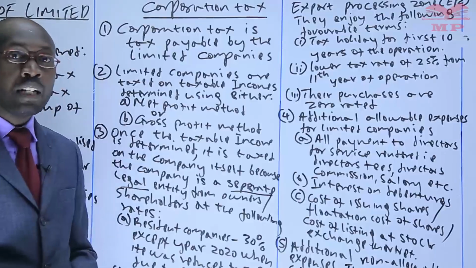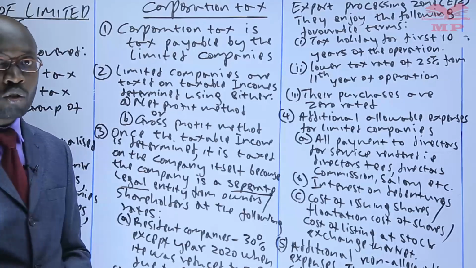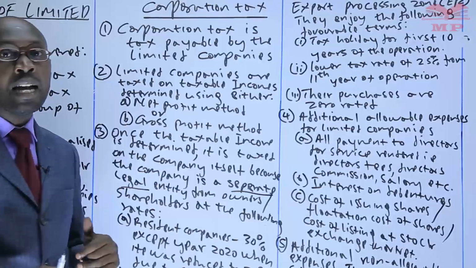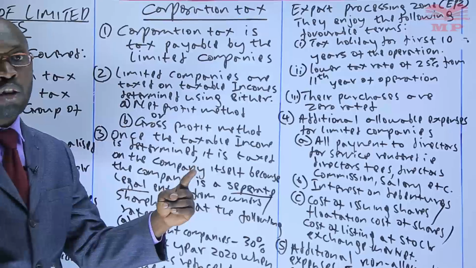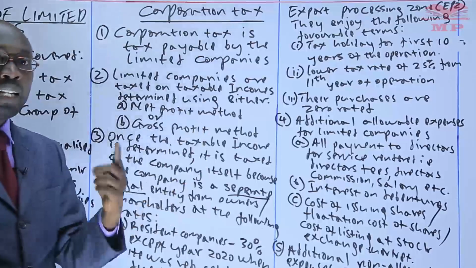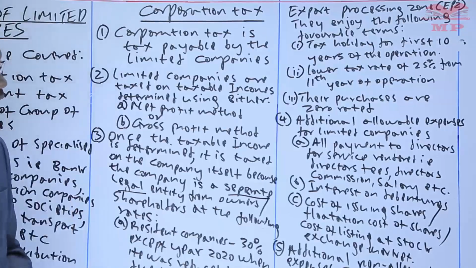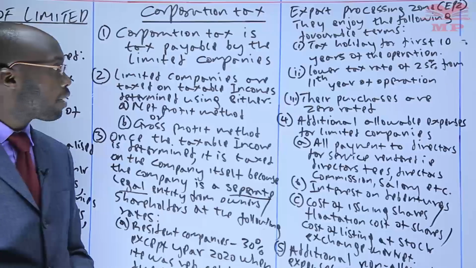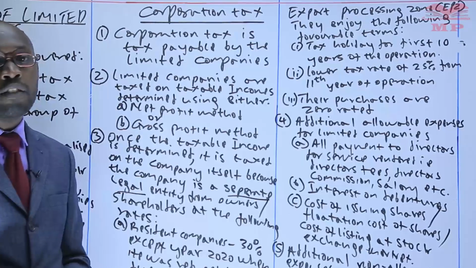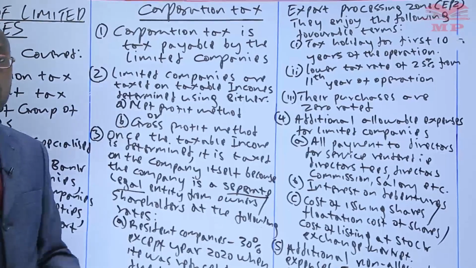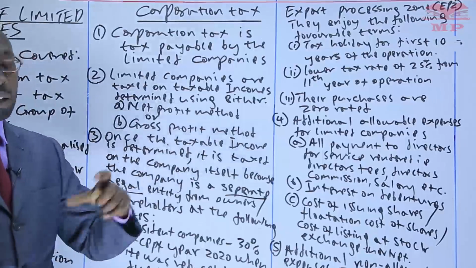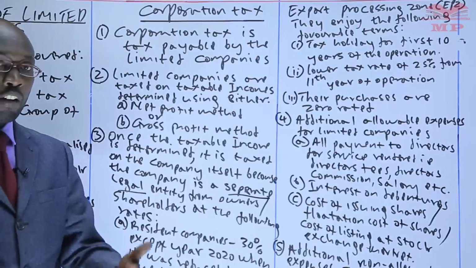One, tax holiday for the first 10 years of their operation. So if you go set up your company there and it must be for exports only, then for 10 years you don't pay any single coin to the government in form of tax. Then we have number 2, a lower tax rate of 25% from the 11th year of the operation. So instead of the normal 30%, you only pay 25%. So there is a saving of 5%.